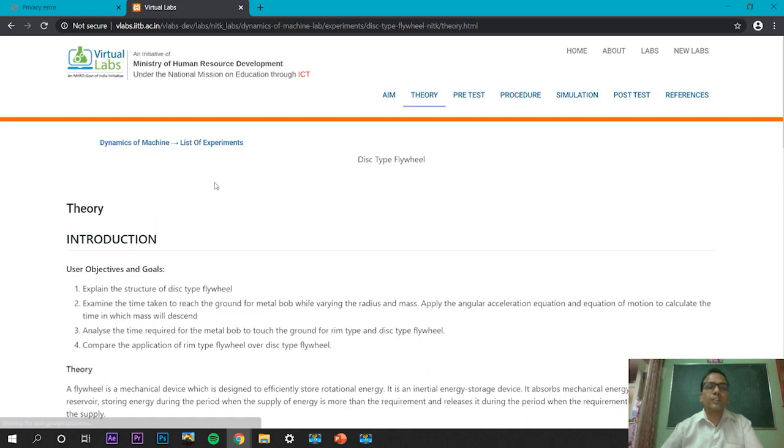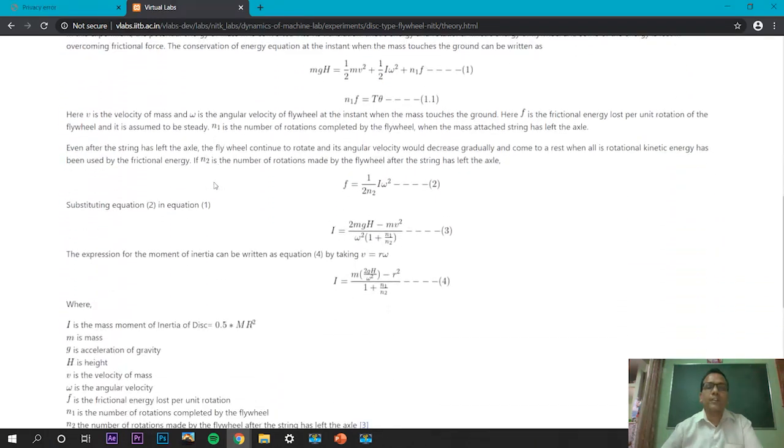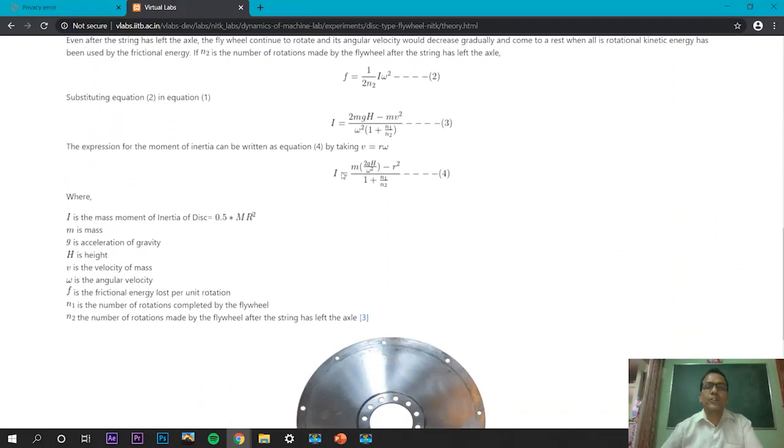Also, we have detailed the theory of the experiment in the presentation, where we have demonstrated this formula which is used to calculate the moment of inertia of the flywheel, where m is the mass of the hanging bob, omega is angular frequency, h is the height, g is acceleration due to gravity, r is the radius of the axle of the flywheel, n1 and n2 are the number of turns of thread on the axle before and after the detachment of the thread.